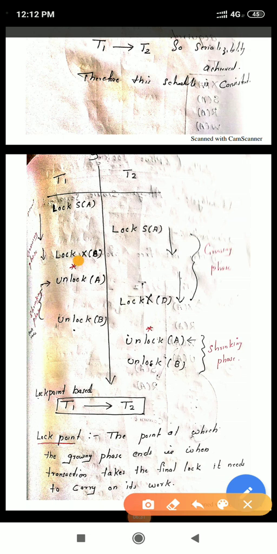This is the point where unlock starts, and here the unlock will start for the T2 transaction. Unlock is starting from this point. Here the serializability is like this: T1 followed by T2. So based on this lock point, we can identify the serializability, and so this schedule is consistent. Thank you.